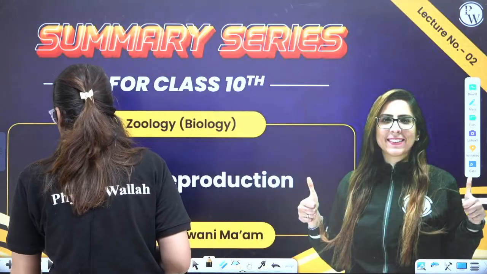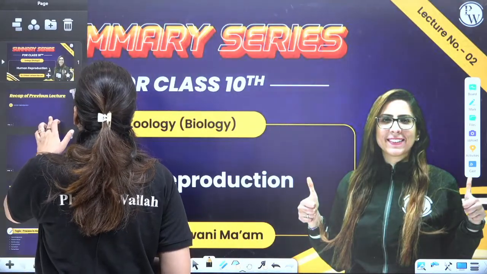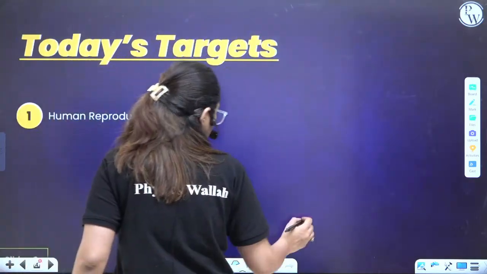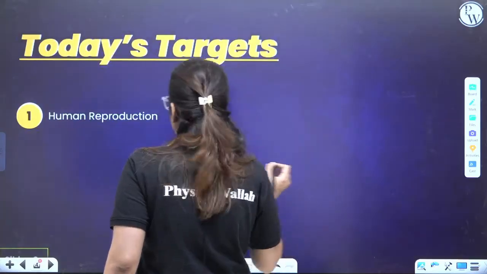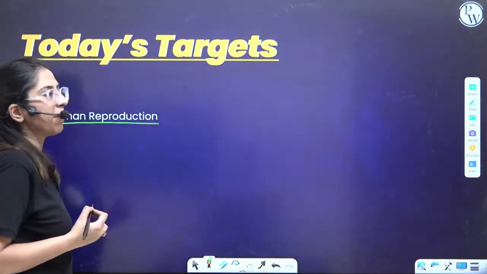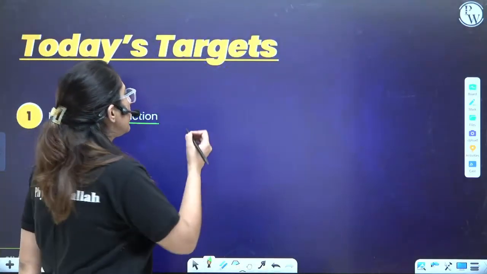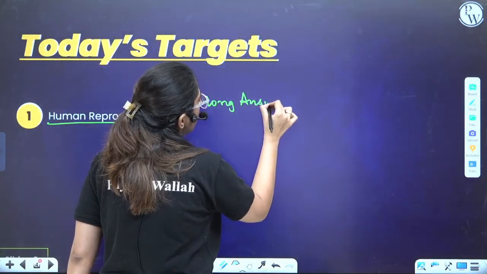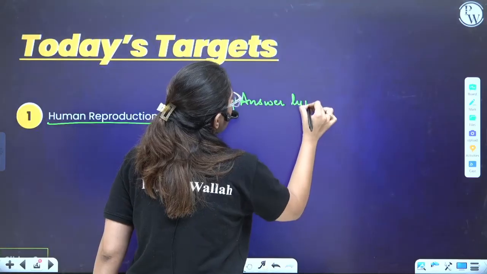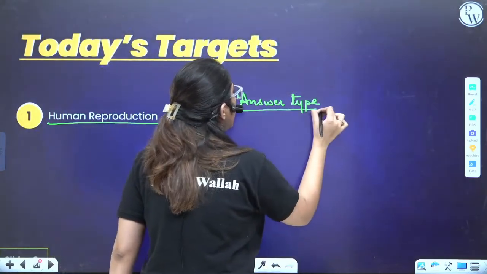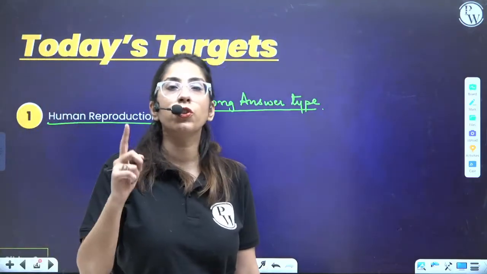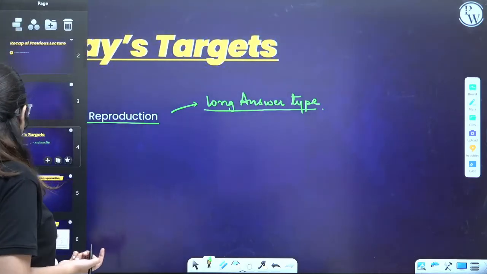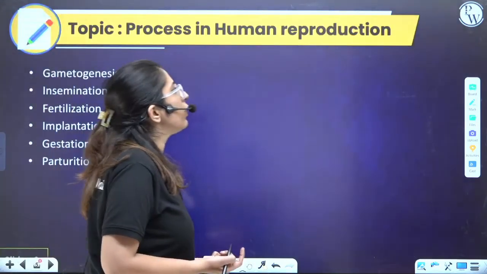This is your first session, and in the session we are starting with the chapter which is human reproduction. So today's target is human reproduction. Very important. Many times this chapter has long answer type questions, not only short ones. In fact, most of the long answer type questions you can expect. Every year from this chapter one long answer type question surely comes. So definitely we'll be looking at the PYQs also. So let's get ready.